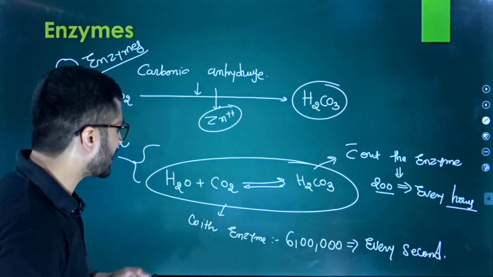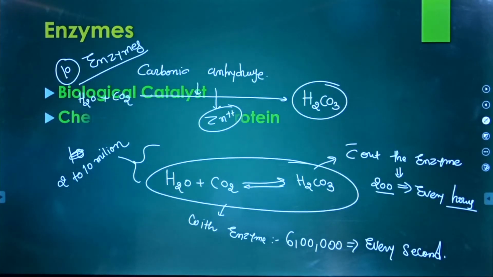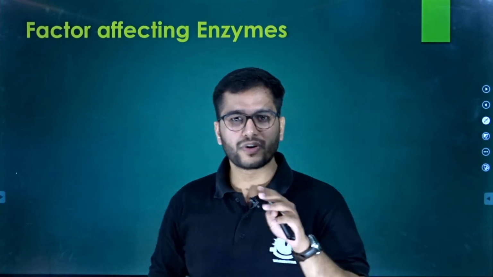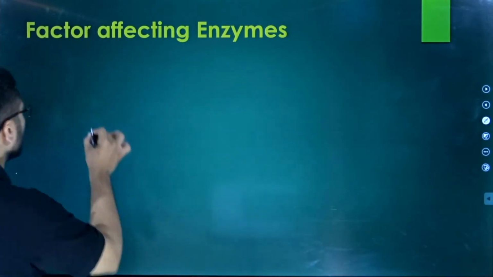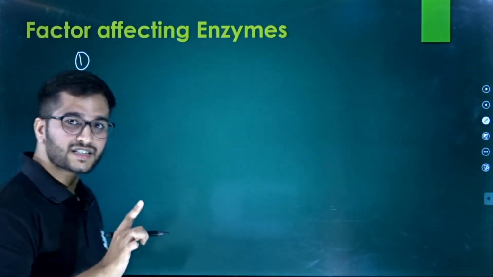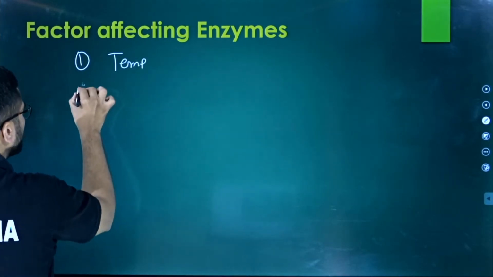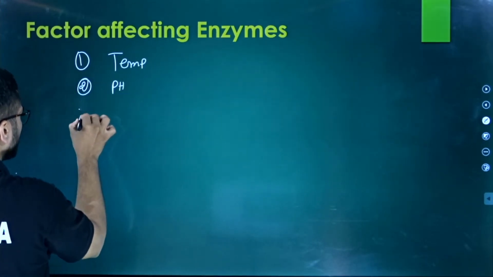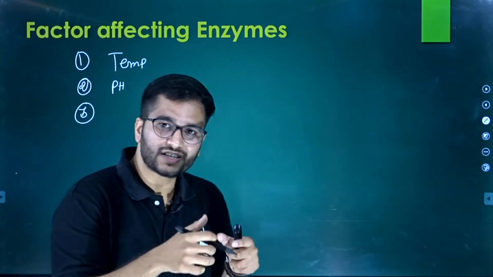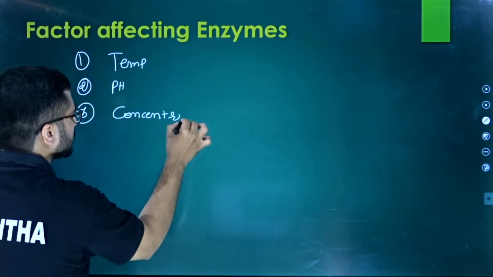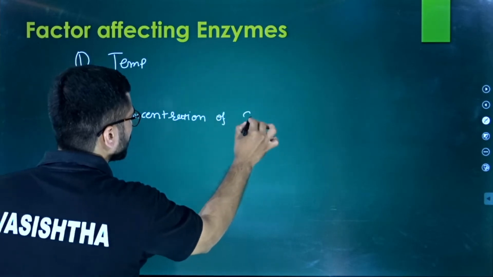Okay, so let's move ahead. The next topic is the factors affecting the enzyme. What kind of factors affect the procedure? What kind of factors affect the enzymatic activity? So we have to learn about three factors particularly. What are those three factors? The first one is temperature. The second one is pH. The third one that we have to discuss is the concentration of substrate.